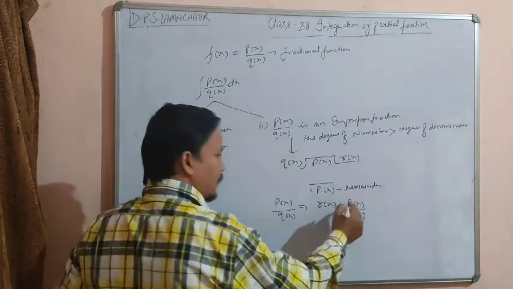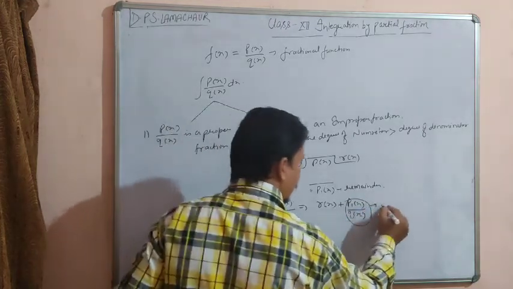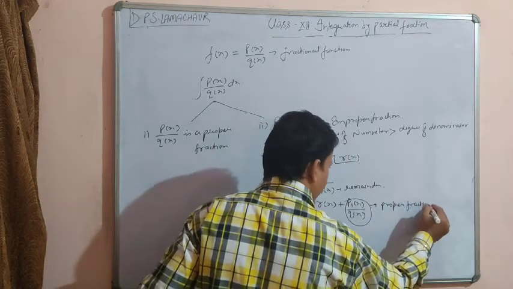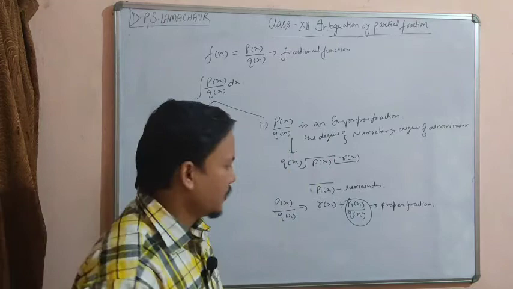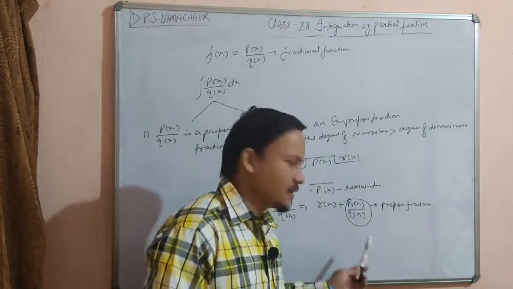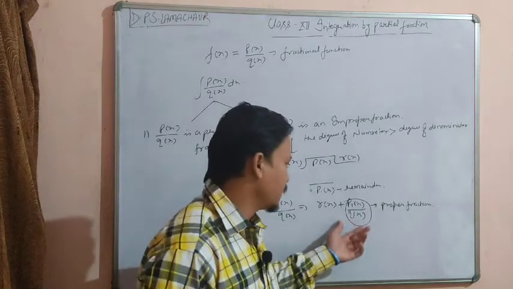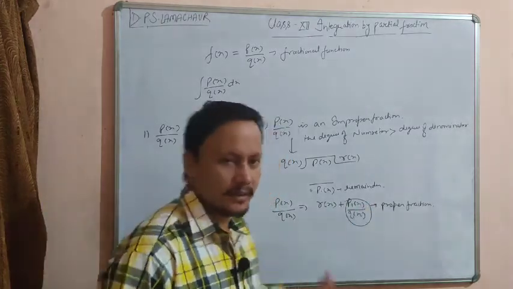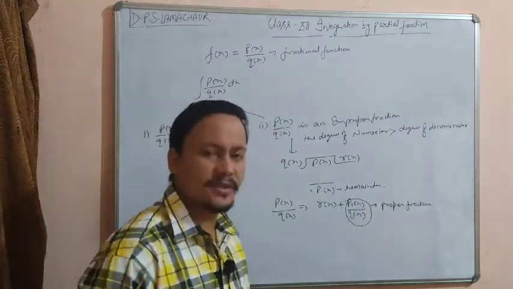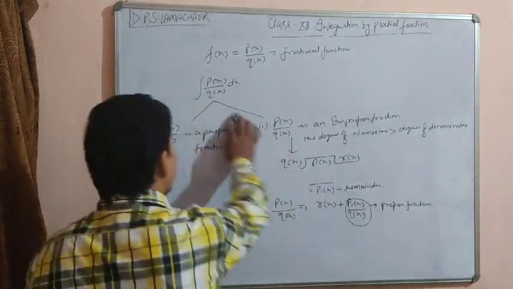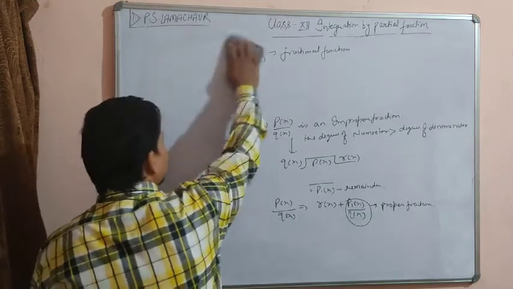Now here p1x upon q1x is a proper fraction. It means the degree of p1x is less than the degree of q1x, and then we will factorize it, change it into the form of partial fractions, and then we will integrate it. Okay, now I am going to solve one question on this partial fraction.